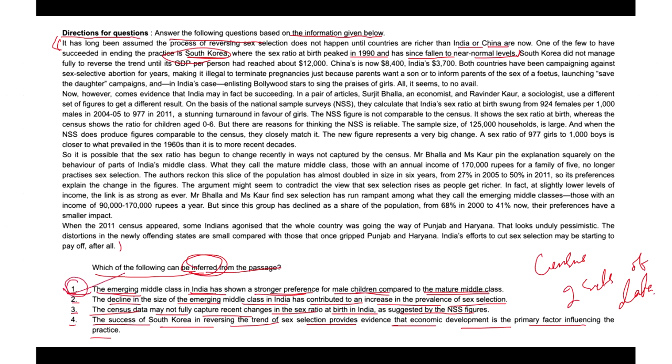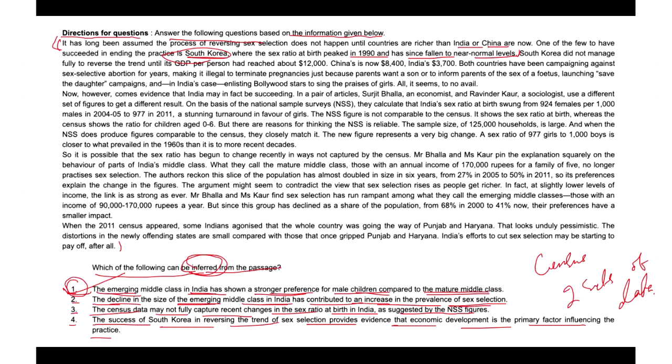Look at the second option. The decline in the size of the emerging middle class in India has contributed to an increase in the prevalence of sex selection. We can say that the last line of the second paragraph refutes this option.